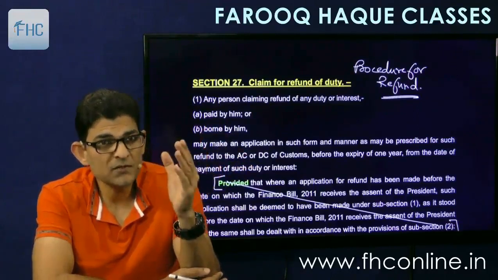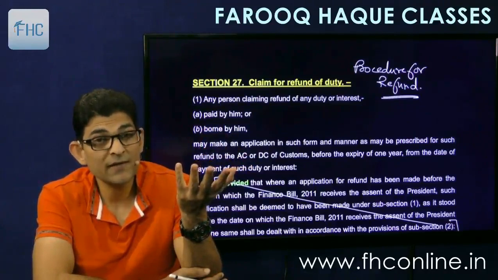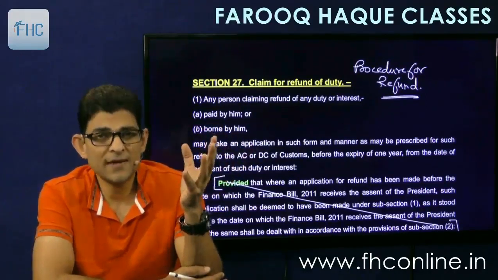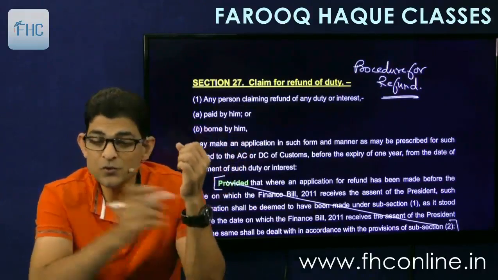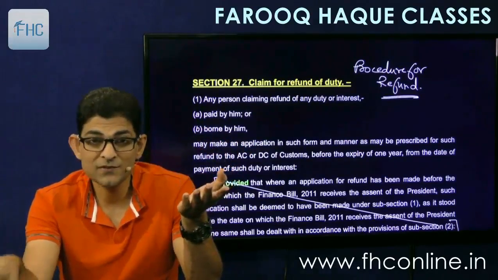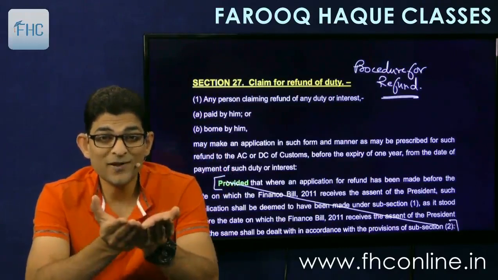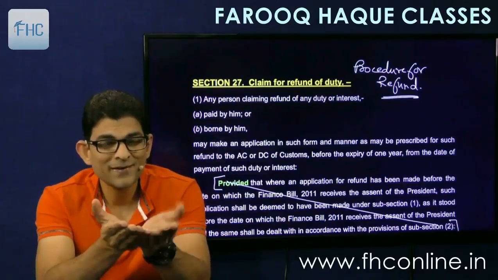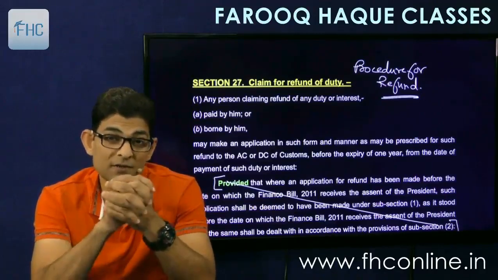And apart from these three, there can be many other cases of refunds, like for example that I have imported goods and by mistake I have paid excessive duty. By mistake, the duty should have been 2 lakhs, but we mistakenly paid 6 lakhs. So when we realize this mistake, we will go and ask for refund. Please give us refund, we have paid excessive duty. So all these refunds are to be claimed under section 27.